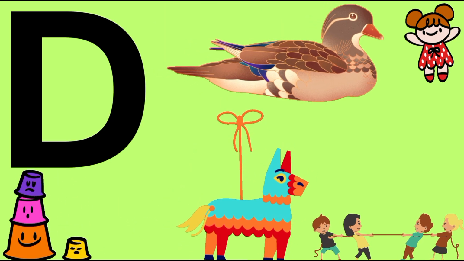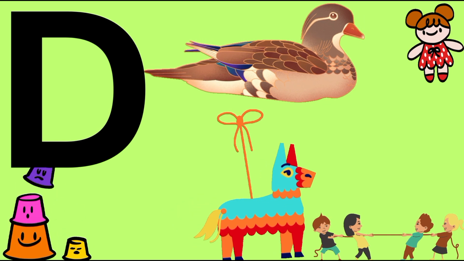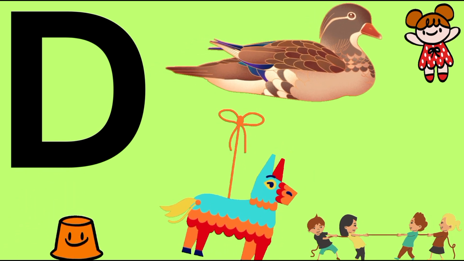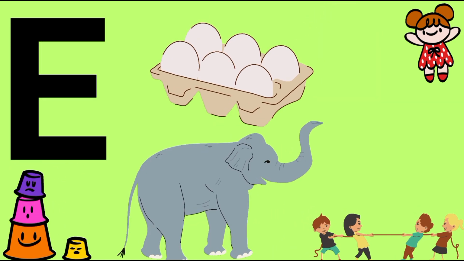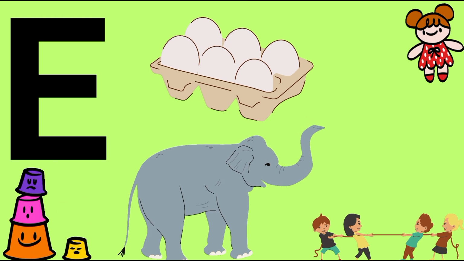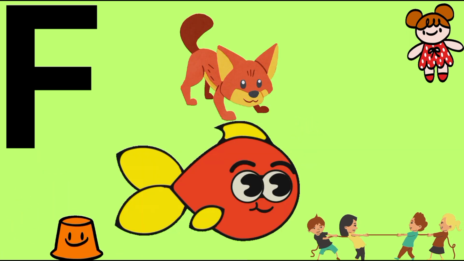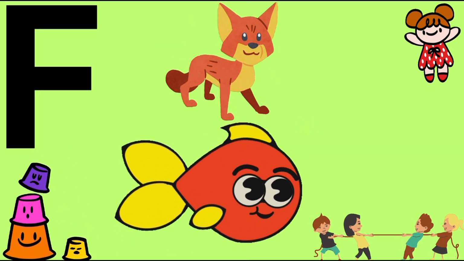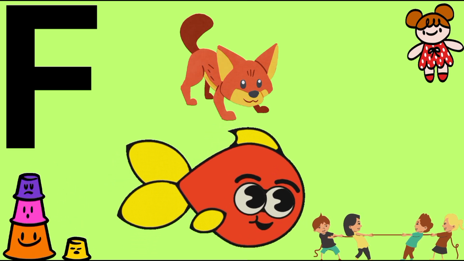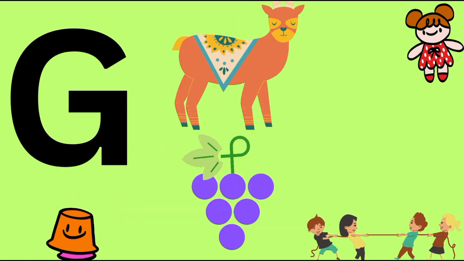D for duck, D for donkey. E for egg, E for elephant. F for fox, F for fish.